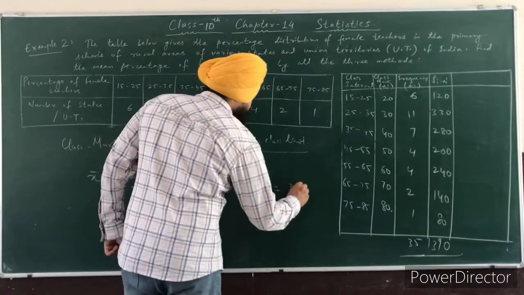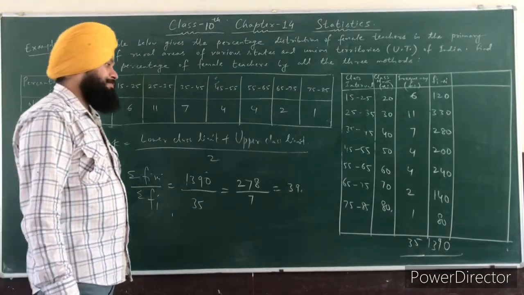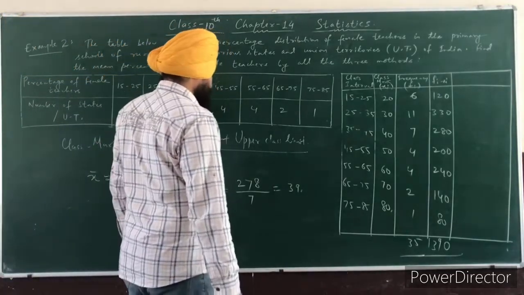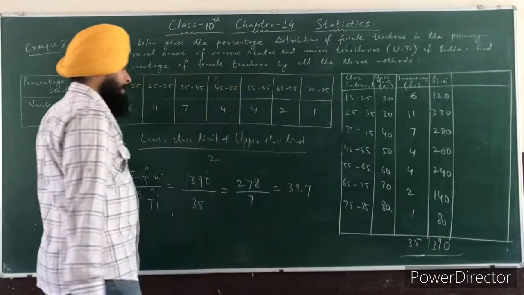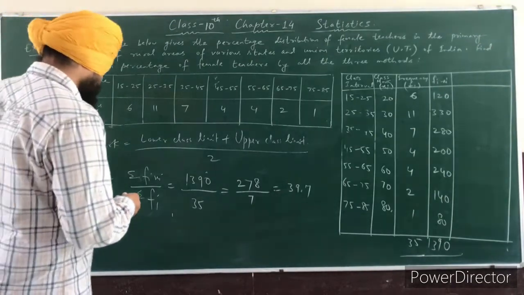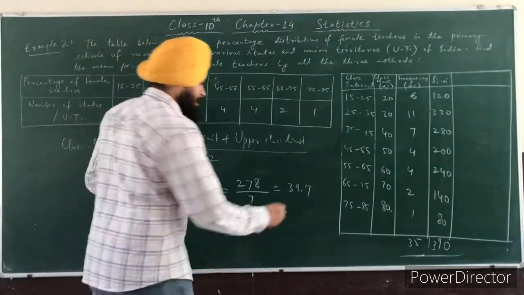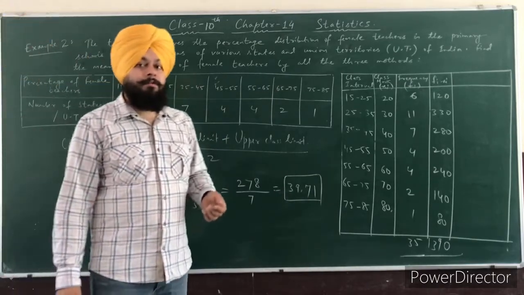Now it is 7 9s are 63. 68 minus 63 is how much? 5, 50. 7 7s are 49. Alright, 1. So it is approximately 39.71.